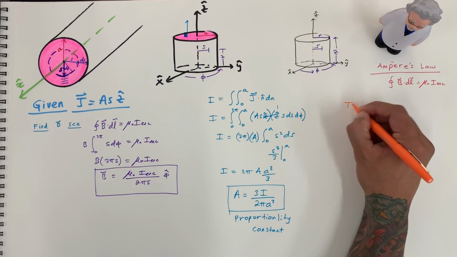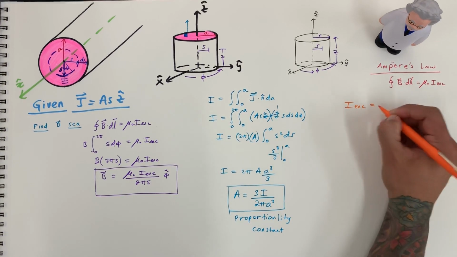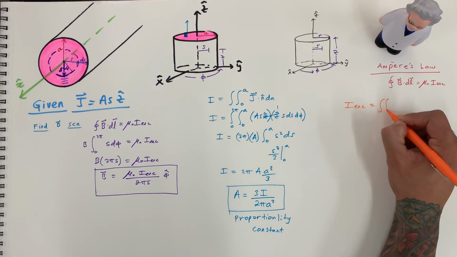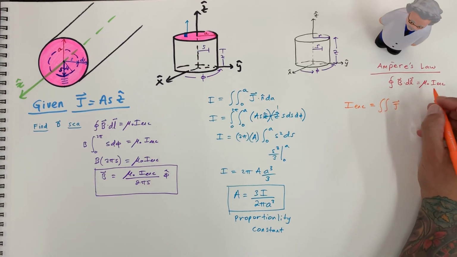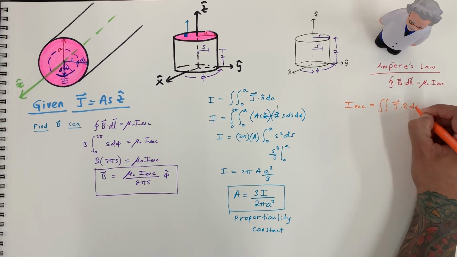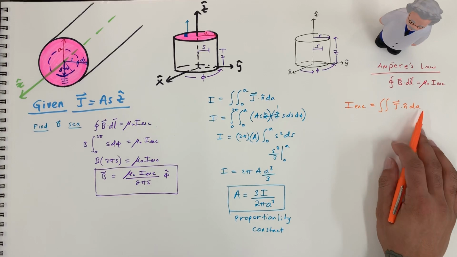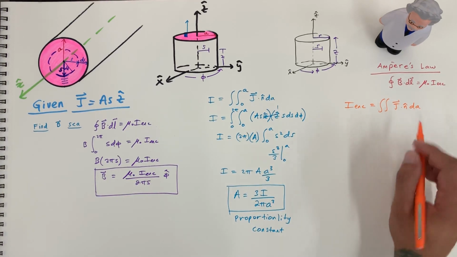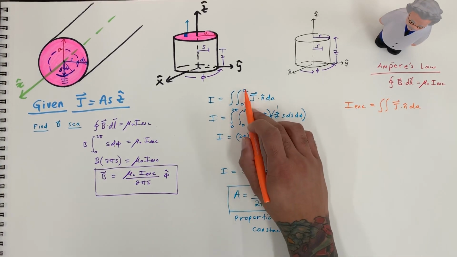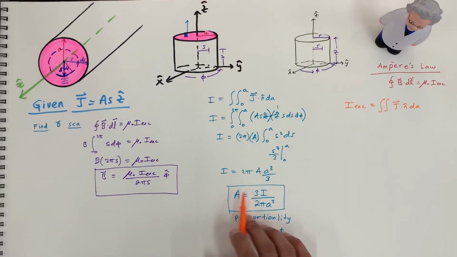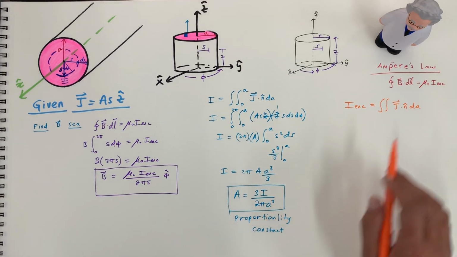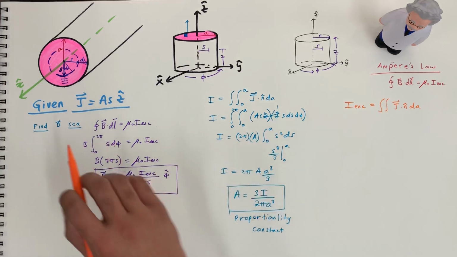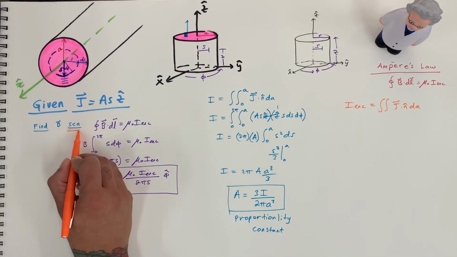All right, now let's find the I enclosed that we originally needed. So this is our formula, all right, to find I enclosed. And this time, instead of going from 0 to a, since we have our proportionality constant, now we can go from 0 to s, which is what we needed originally.